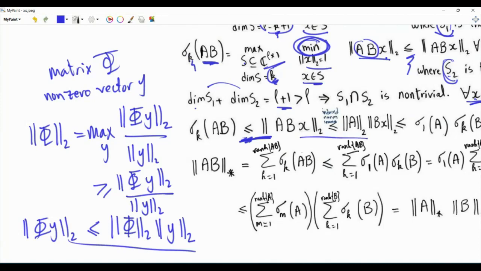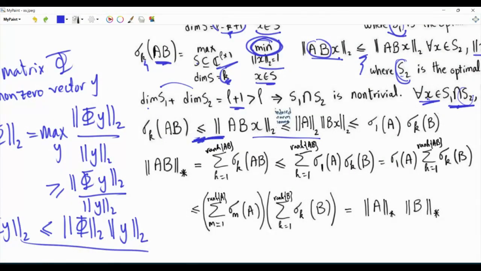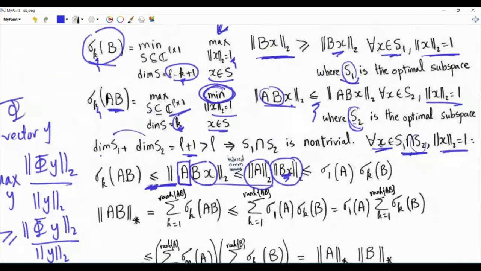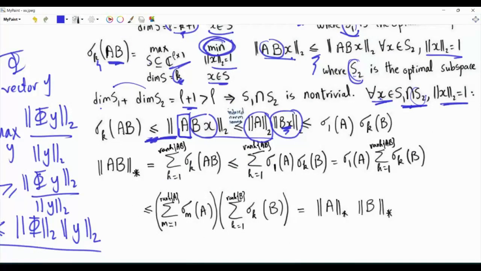Let's apply this here. So the vector L2 norm of ABx is less than or equal to the induced L2 norm of matrix A times the vector L2 norm of Bx. Now the induced L2 norm of matrix A is the maximum singular value of A, sigma 1 of A. What about this vector L2 norm of the vector Bx? Note that x is in the intersection. So x is in the subspace S1. And in this subspace, this L2 norm is upper bounded by sigma k of B. So the kth largest singular value of AB is less than or equal to the maximum singular value of A times the kth largest singular value of B.